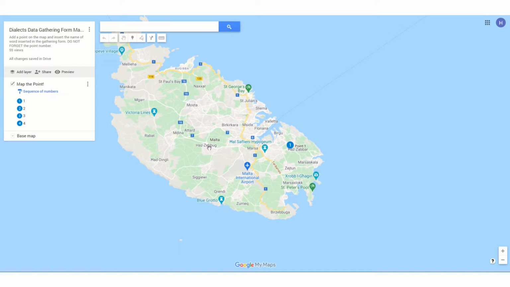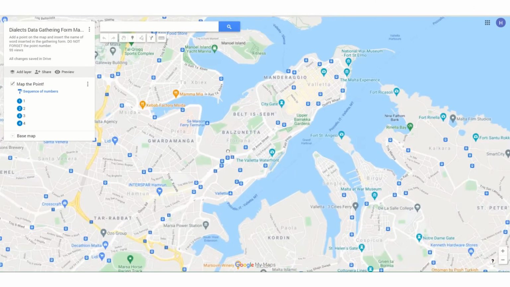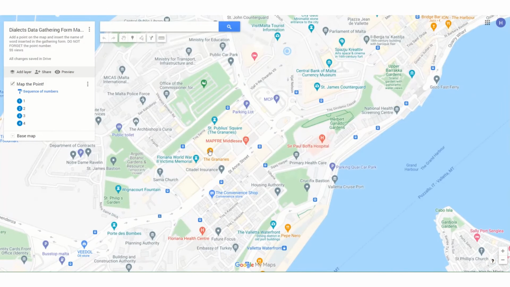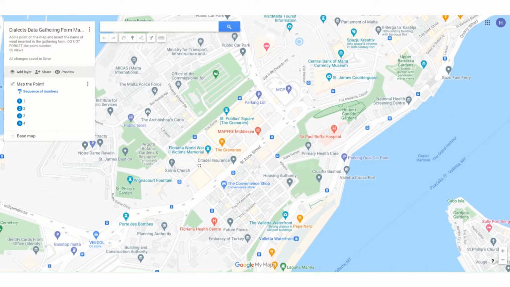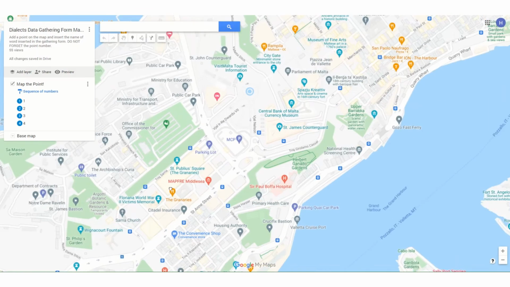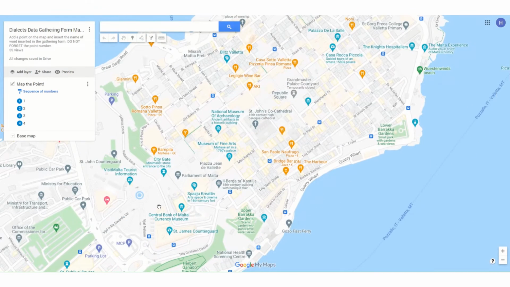In this map, words mapped on administration buildings mean that the whole area that falls under the responsibility of the building speaks the word. Thus, official languages are mapped on parliaments, and regional dialects are mapped on town halls. In this case, for example, if the word was part of the Maltese language, or if the word is spoken in the whole of the country, we would map it on the Maltese parliament, which would be in this area here.